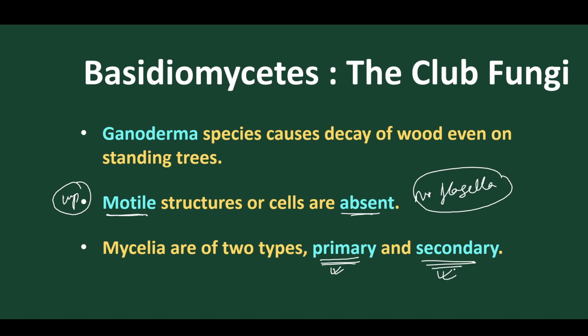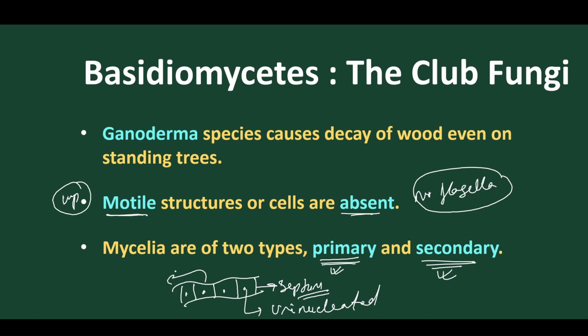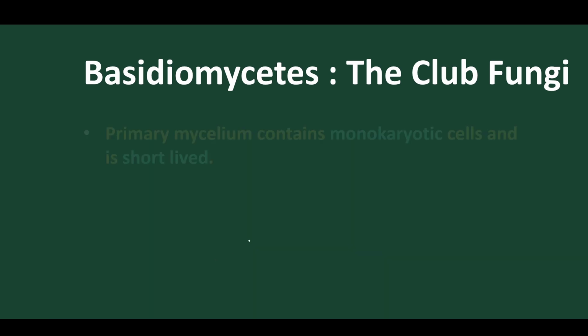So in Basidiomycetes we find the mycelium or the hypha is of two types, but normally the hyphae are septate. Yes, as we have already discussed, all higher fungi are septal fungi, so septa are present. As septal fungi, these are uninucleated, but the hypha is multicellular. Got it? Now let's move.